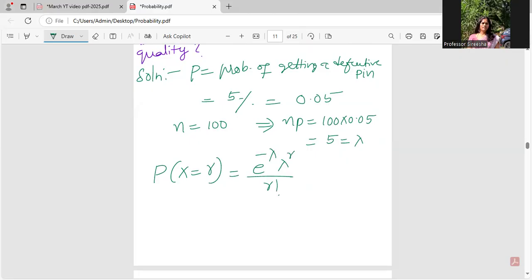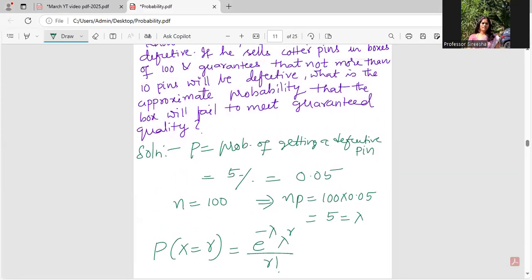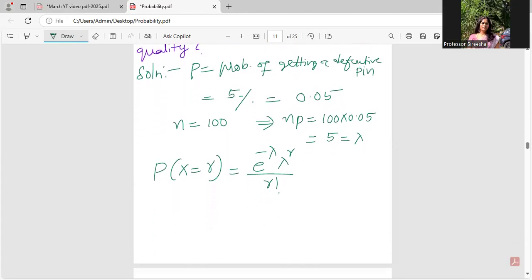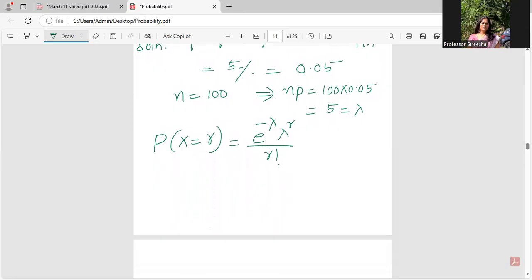Now he is asking me, he is telling that at the most 10 pins will be defective. But if I get more than 10, at least 11 pins, then whatever quality he said is not guaranteed. So my question I will set like this.